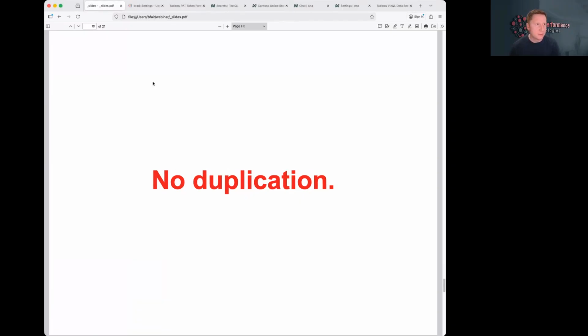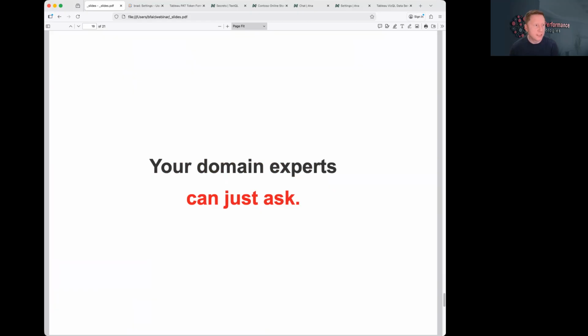You didn't see me duplicate calculated fields or recreate schema. I didn't need to. I was able to query the VDS API and understand how things came together there, just by nature of being an analytical agent. And the idea is that this is the real win.